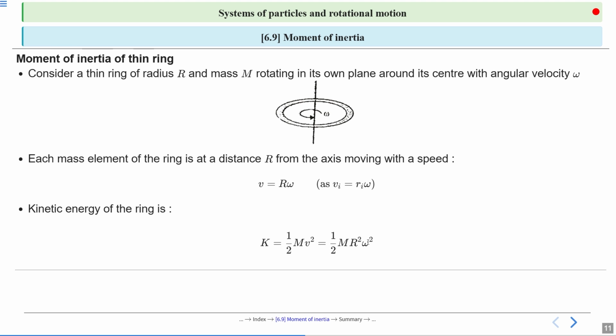Same, this is a thin ring. Since all mass is at the same radius, the ring resists rotational motion more than a disk of the same mass and radius. So it stores more rotational energy if spinning at the same angular speed.